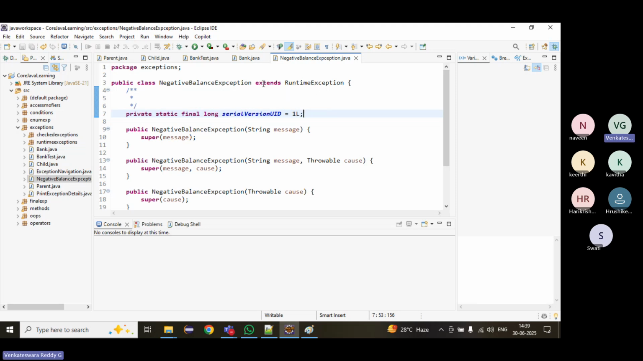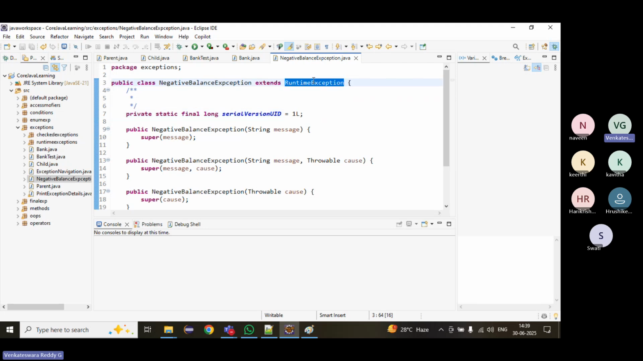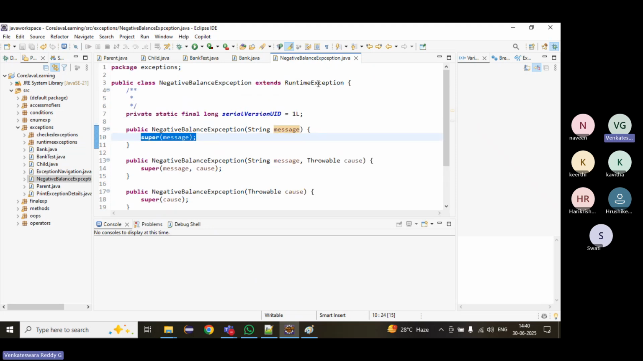Okay, we can extend RuntimeException. That means it is an unchecked exception, either RuntimeException or checked. First step is this one, extends the exception. Then we can create the constructor, and a message. What is the message we want to send? Then we have to call super. Super means what? It will call the parent class constructor.